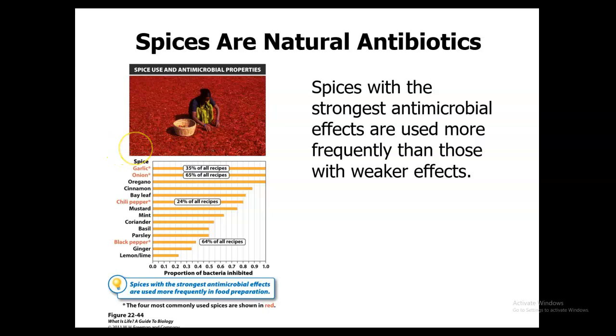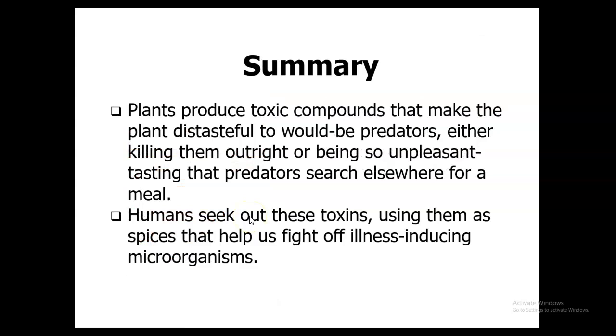So here you see some of the examples of these spices. Garlic and onion, which are some that I use quite a bit. They're in 35 to 65% of all recipes. I use a lot of chili pepper too. 24% of recipes use this. And black pepper, lots of people use pepper in their food. And then you'll see some others. I use cinnamon a lot and oregano. So these are going to be some good antimicrobial spices. And that's going to end us for Unit 7.